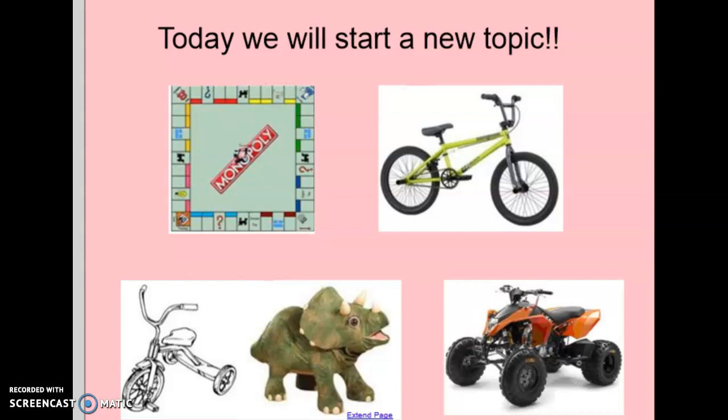But anyways, Monopoly is important for this because the prefix mono means one winner, one person wins. So in today's class, we're going to talk about monomials, which means one term, okay? So Monopoly has one winner, monomials have one term. Next up is a picture of a bicycle. Now, obviously, all bicycles have two wheels, so that prefix is important to knowing how many wheels a bicycle has. Bi. In our binomial, it will have two terms as well, two different terms in which they have a different exponent or a different variable, and we'll show examples of that in a little bit.